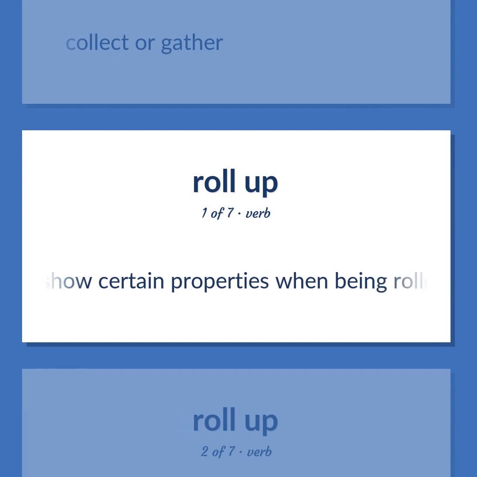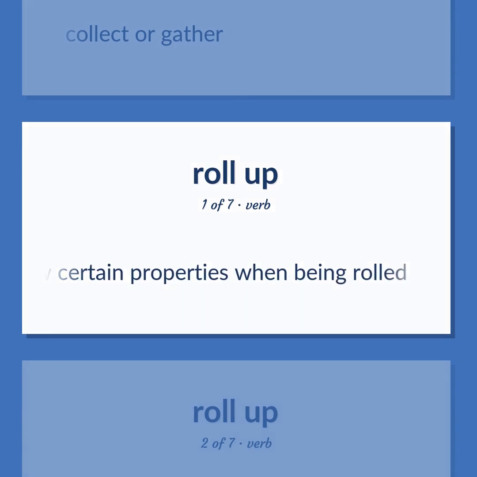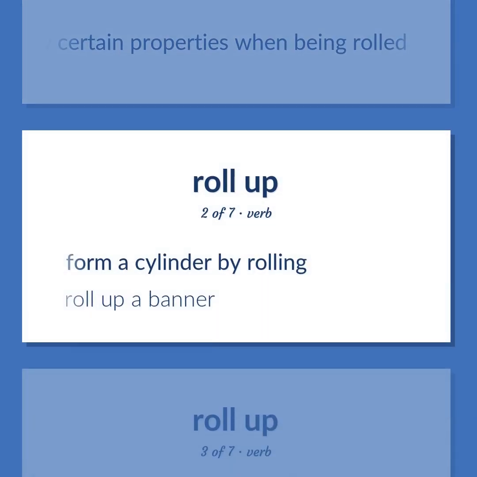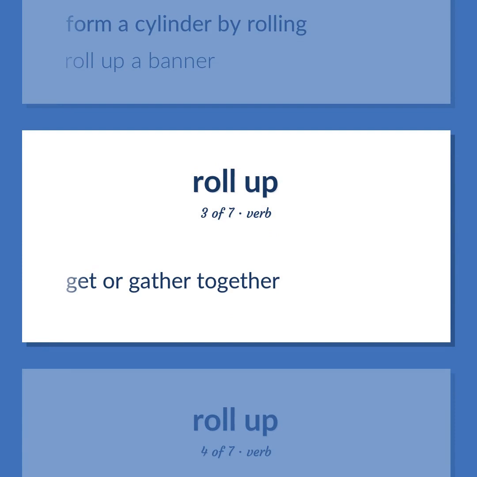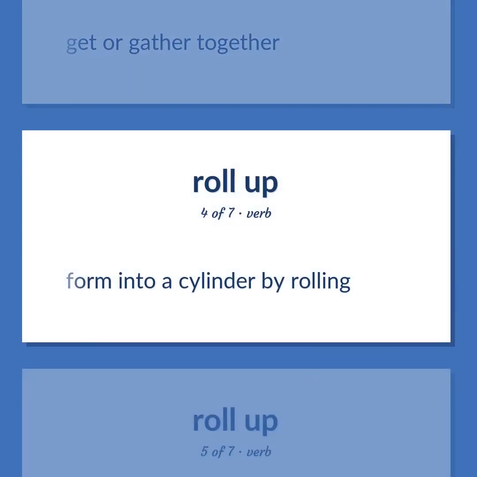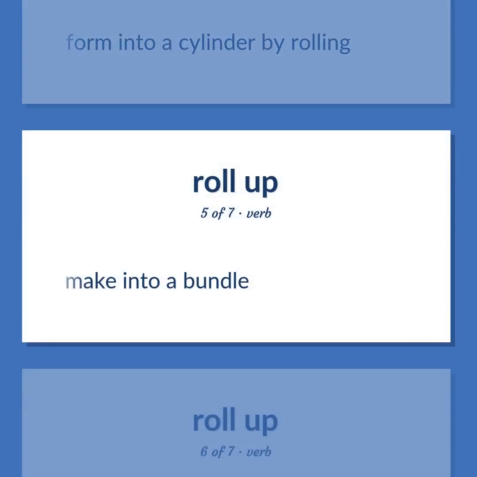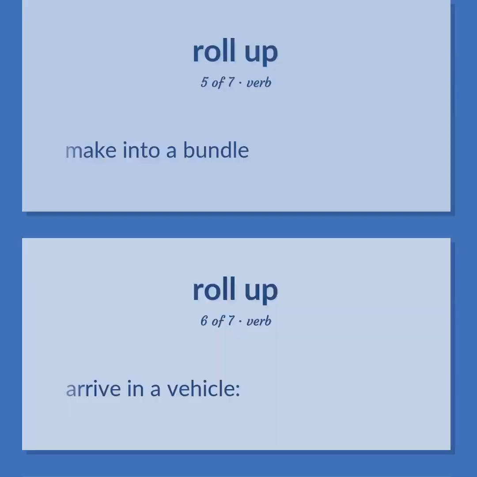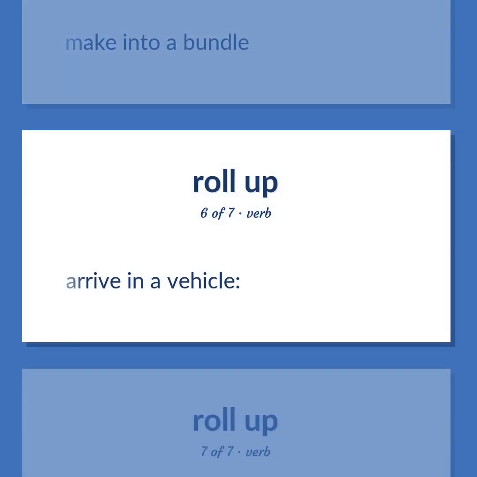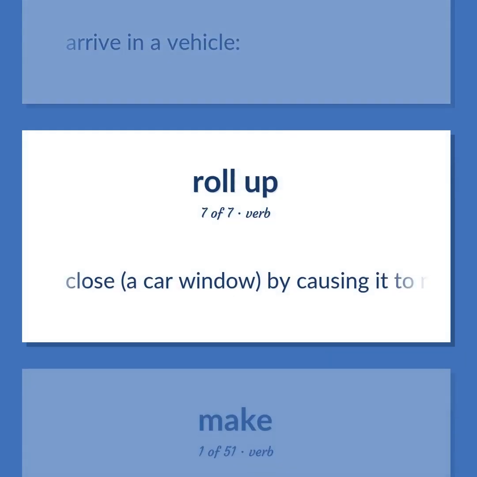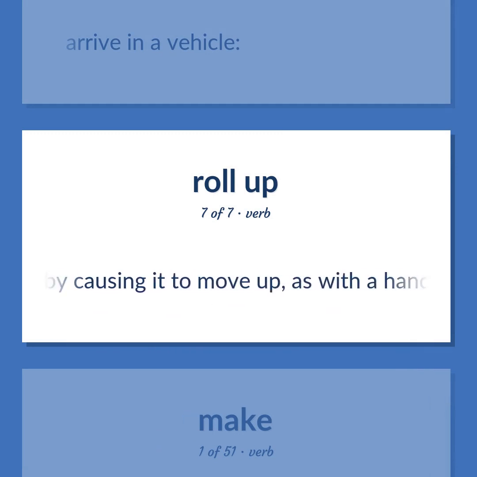Show certain properties when being rolled. Form a cylinder by rolling. Roll up a banner. Get or gather together. Form into a cylinder by rolling. Make into a bundle. Arrive in a vehicle. Close a car window by causing it to move up, as with a handle.